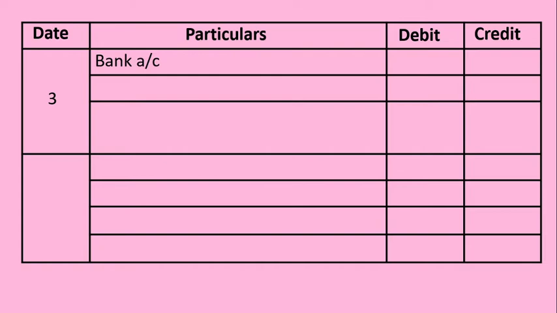Whenever application money is collected, bank account is debited. Here, bank account is to be debited with 75,000 into 3. Here, 75,000 is the number of applications received. 3 rupees per share is the amount meant for application stage. Therefore, 2,25,000 is debited to bank account.